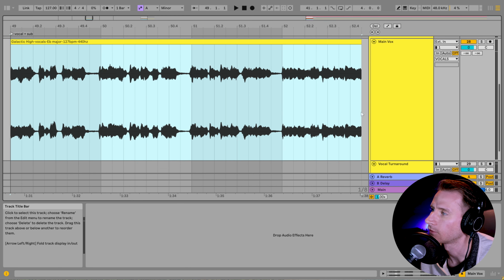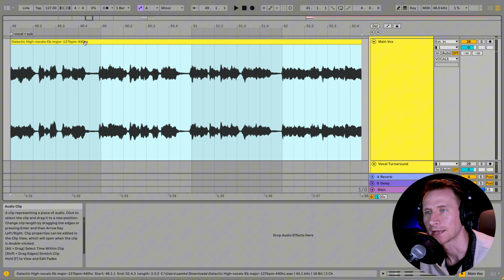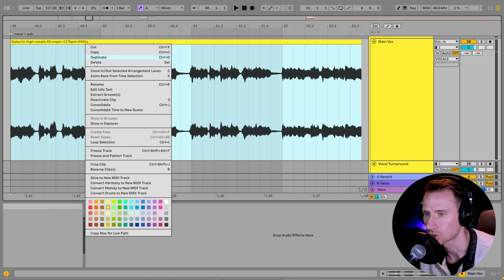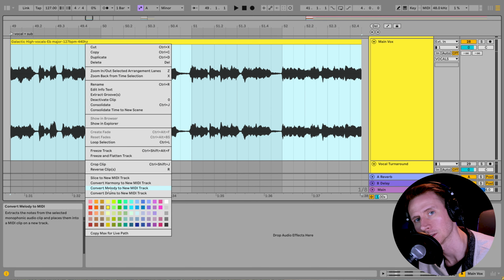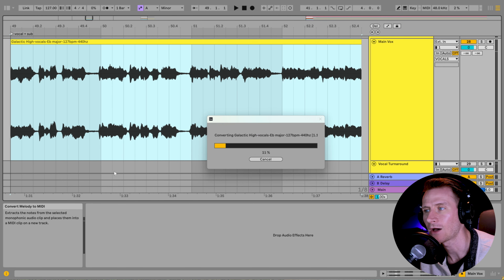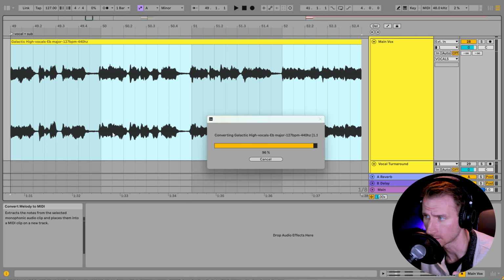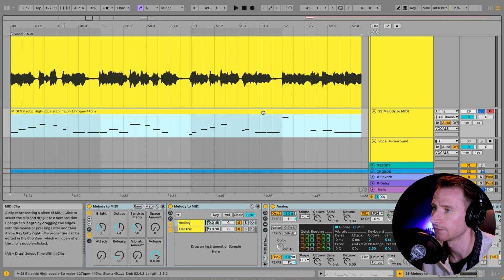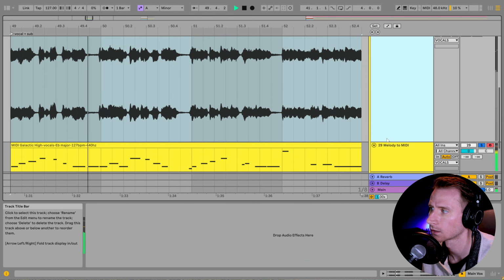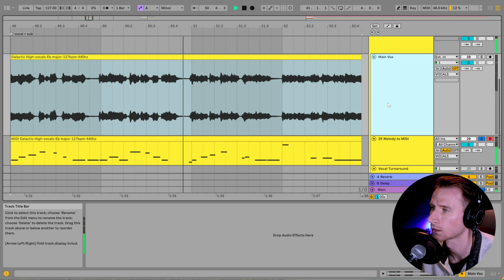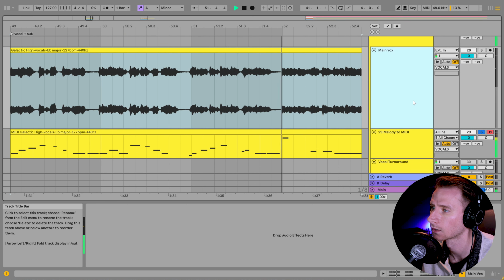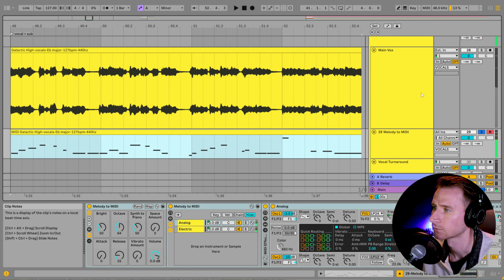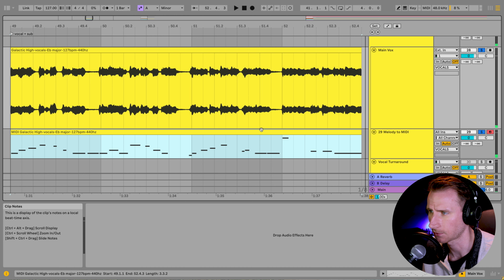The next piece involves our vocal, and basically in Ableton, if you right-click it, you can go down to Convert Melody to New MIDI Track. And now Ableton is going to take its best guess at what the top melody of the vocal is. So here you can see it's going to spit out some MIDI, and this is the guess.